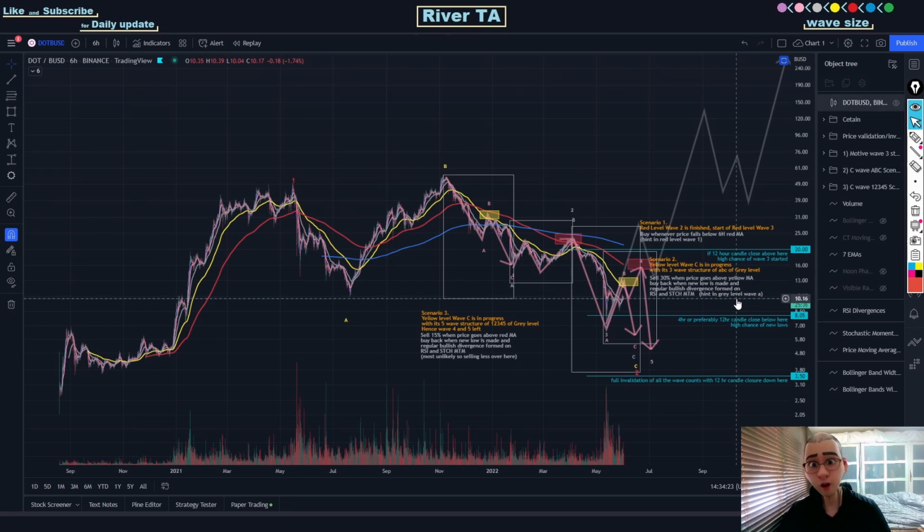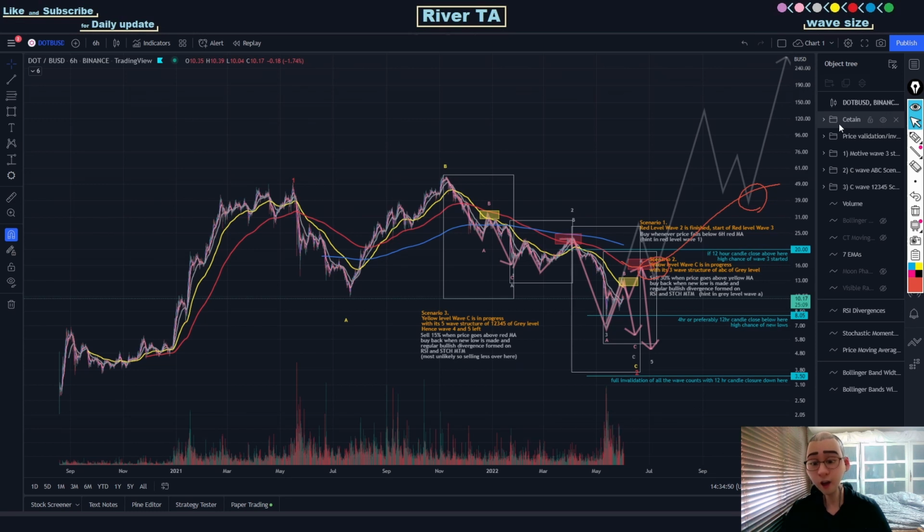But if Polkadot managed to break above $20 with a 12-hour candle closure, then I would invalidate scenario 2 and scenario 3. Instead, I would stick with the strategy of scenario 1, which was to buy back Polkadot when the price action falls below the 6-hour red moving average, like over here and over here.